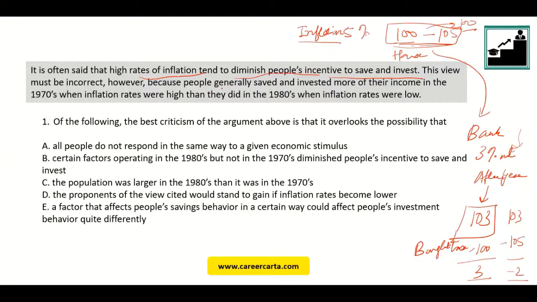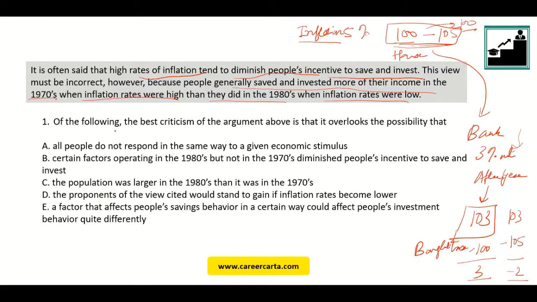Now, what is the passage trying to say? It is saying that people invested more of their income in the 1970s when inflation rates were high than they did in 1980s when inflation rates were low. Okay, so this is kind of like a paradox, a very clear paradox. Okay, now let's look at the options.